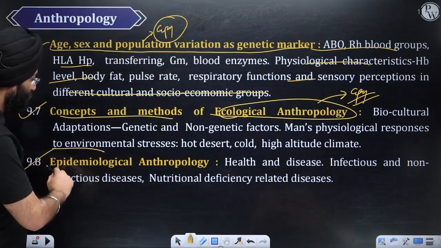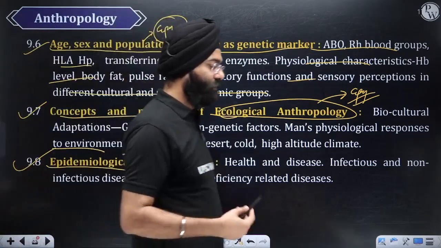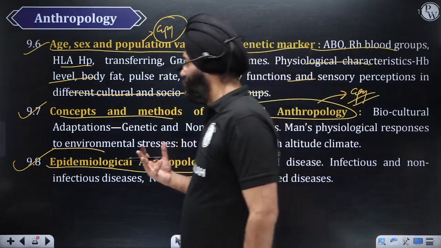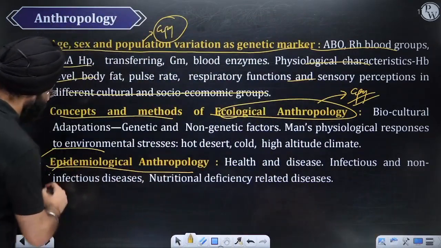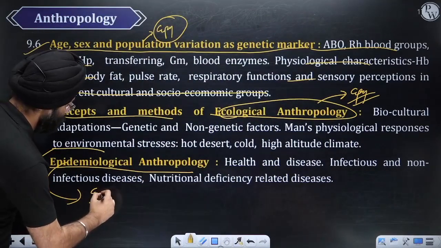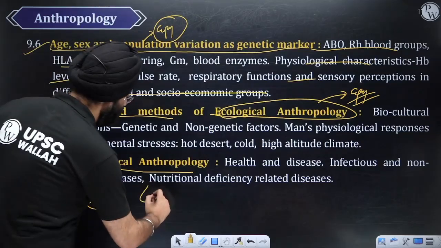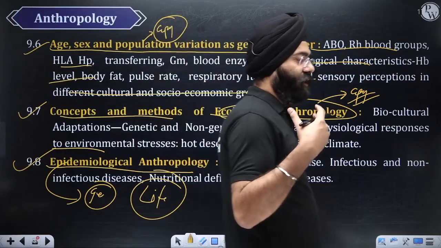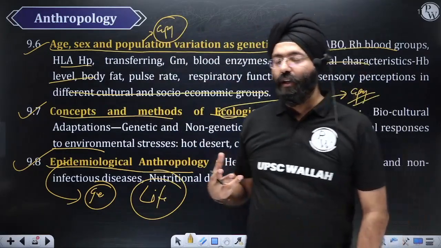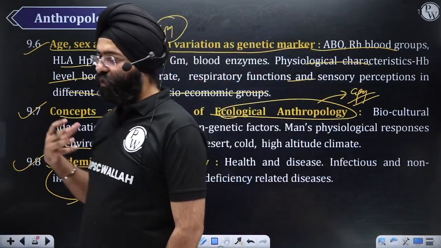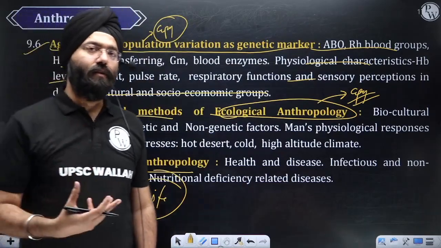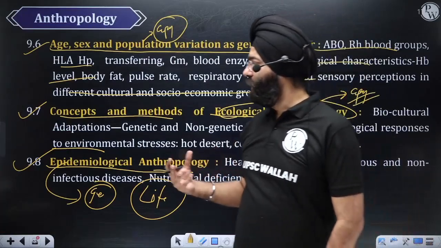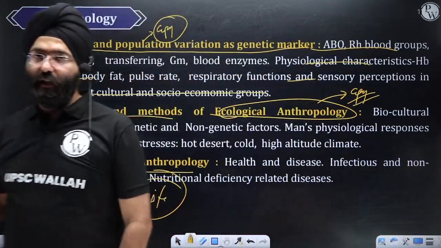Again, next is epidemiological anthropology, very important, particularly after the post-COVID era. Two types of questions are generally asked in this section along with what is mentioned in the syllabus. One is genetic issues, that is old age. Another is lifestyle. So the question can be what are the various genetic issues associated with old age, so you need to mention old age challenges and everything. Then lifestyle: what are the lifestyle diseases, lifestyle challenges, how can we improve them and all. This is in epidemiological anthropology, right?